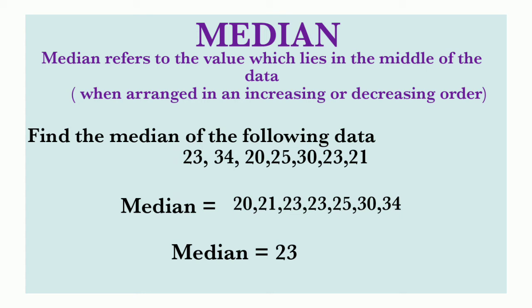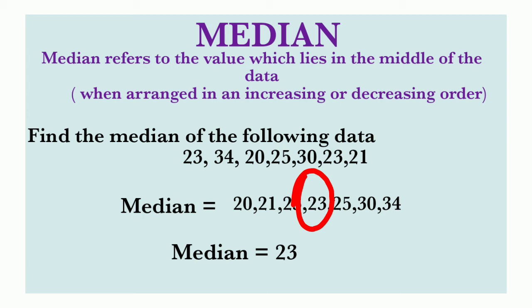So question number 1, find the median of the following data: 23, 34, 20, 25, 30, 23 and 21. First of all, we have to write it in ascending order. Which is the smallest number? 20. Which is the greatest number? 34. So we have to write 20, 21, 23, 23, 25, 30 and 34. Which is the middle number of this data? 23.